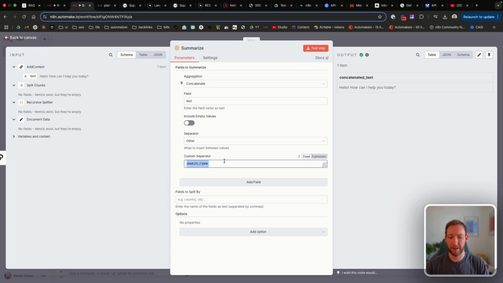And this could be anything. This could be an exclamation mark, etc. But this is something that's not going to be naturally in the text. So it's good to pick out something like this, which is totally unique.